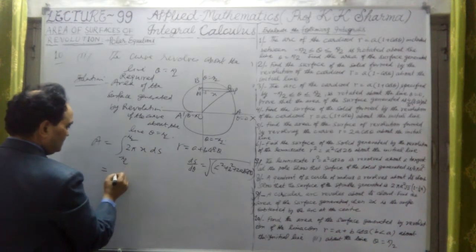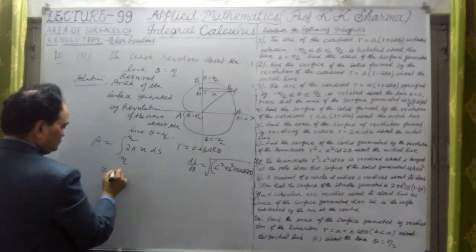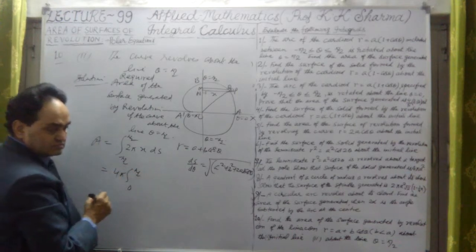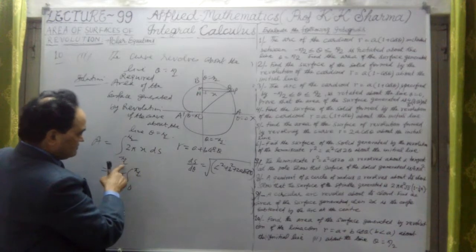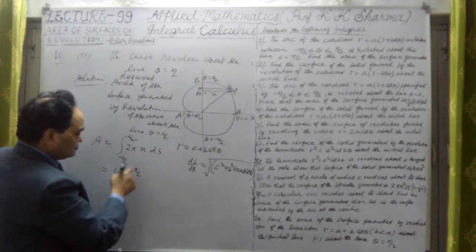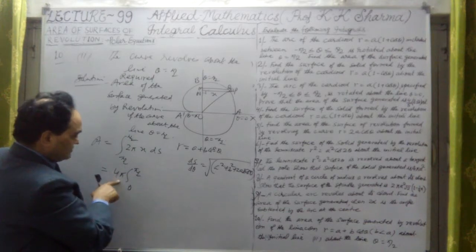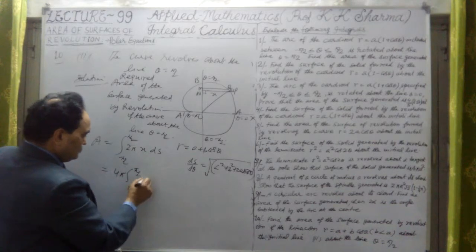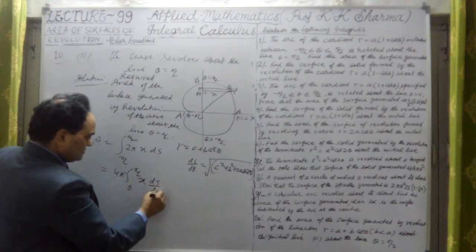We can write it as twice, so 4 pi, now 0 to pi by 2 limit. So this is twice of this, and we can write 0 to pi by 2 with twice multiplied here. And this 2 pi is already there, so this is 4 pi into x into ds upon d theta into d